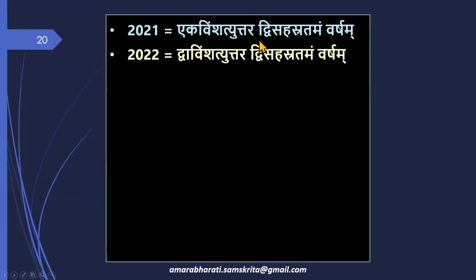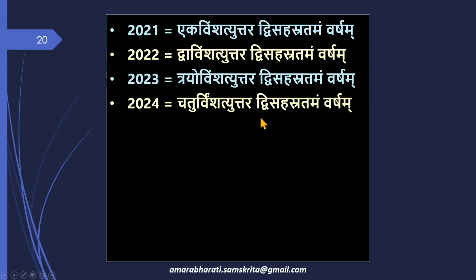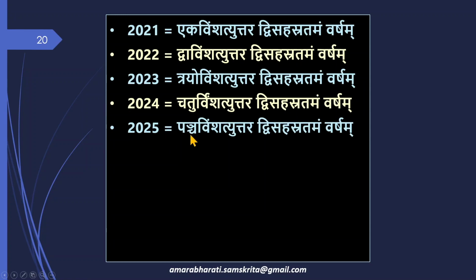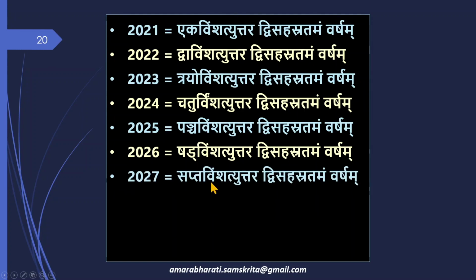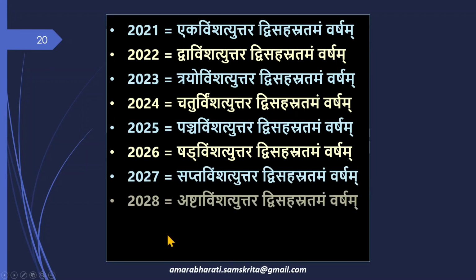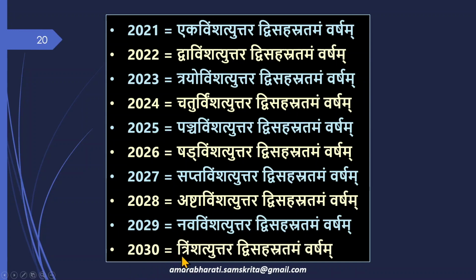2021 is Ekavimshatyuttara Dvisahasratamam Varsham or Krishtabdam. 2022 is Dvavimshatyuttara Dvisahasratamam Varsham. 2023 is Trayovimshatyuttara Dvisahasratamam Varsham. 2024 is Chaturvimshatyuttara Dvisahasratamam Varsham. 2025 is Panchavimshatyuttara Dvisahasratamam Varsham. 2026 is Shadvimshatyuttara Dvisahasratamam Varsham. 2027 is Saptavimshatyuttara Dvisahasratamam Varsham. 2028 is Ashtavimshatyuttara Dvisahasratamam Varsham. 2029 is Navavimshatyuttara Dvisahasratamam Varsham. 2030 is Trimshatyuttara Dvisahasratamam Varsham.